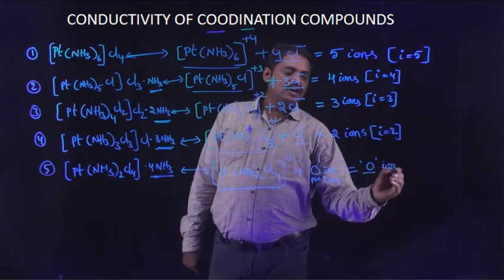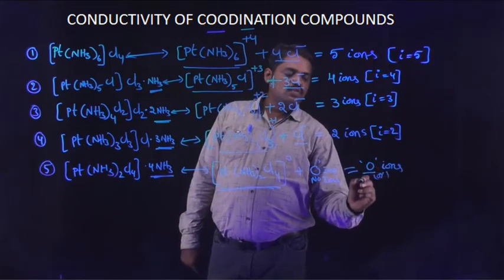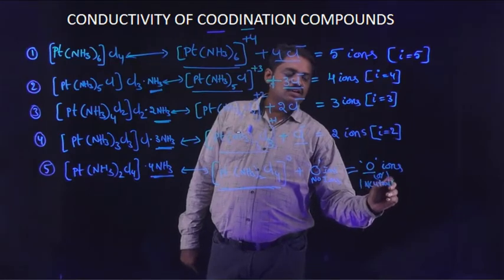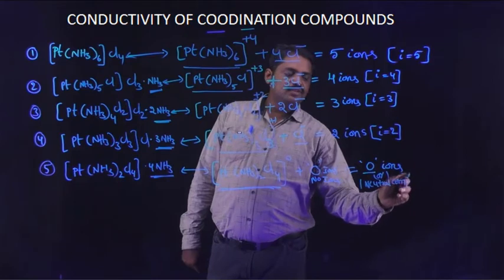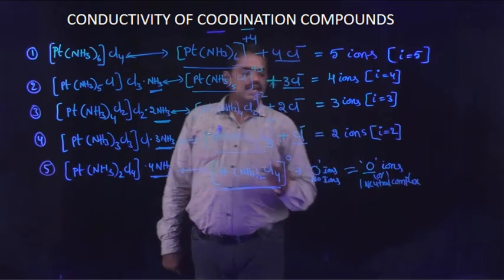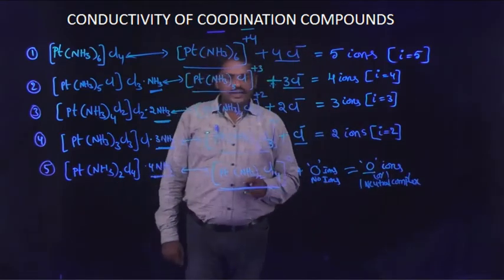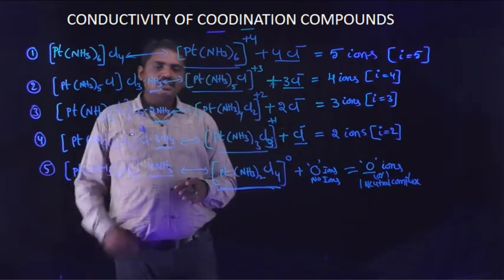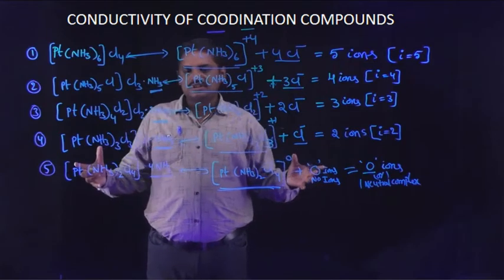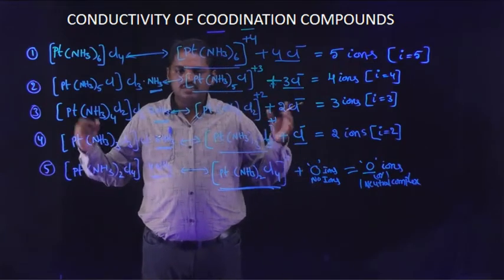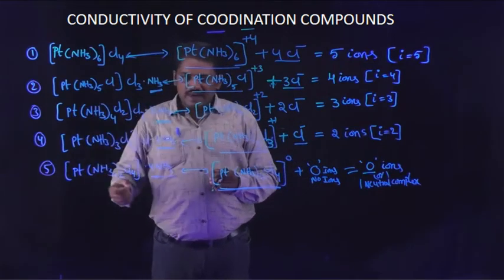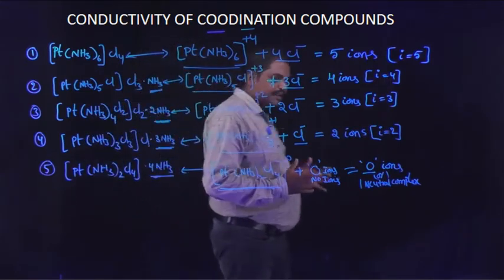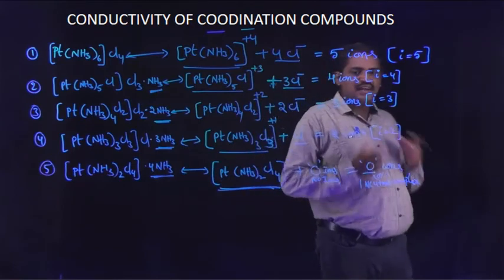Finally, 0 ions and one neutral complex are produced. Okay, these are the dissociation processes of coordination compounds. In these 5 coordination compounds, which one exhibits the highest conducting value?